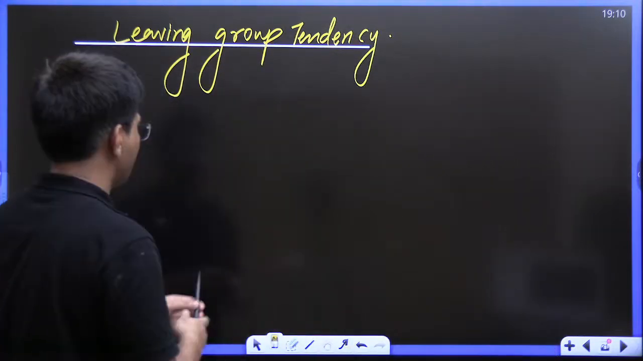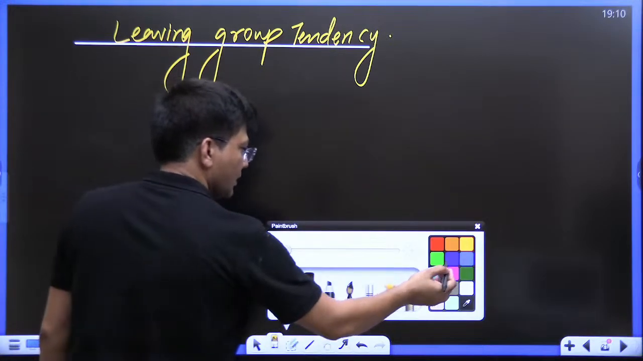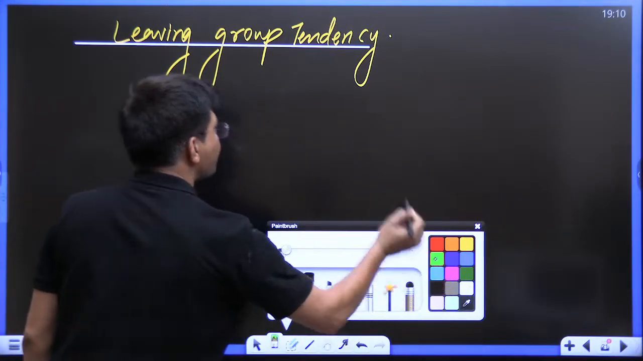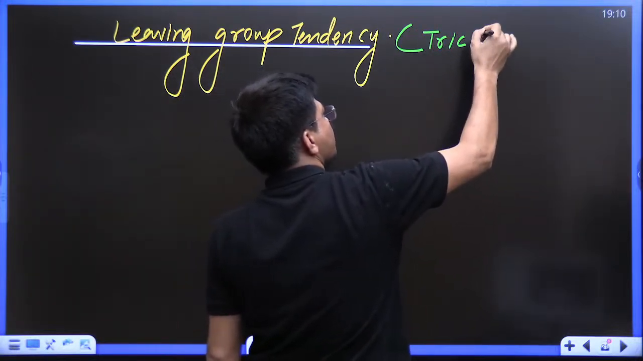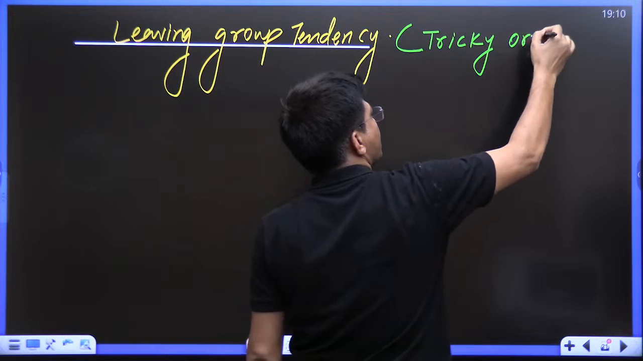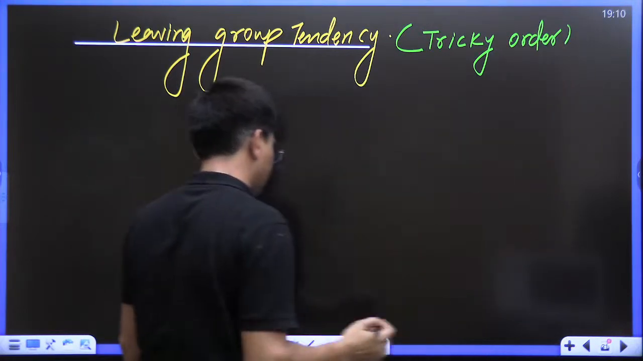Now see, leaving group tendency. Let me give you the whole series. Trick, I'm going to give you the trick. See, tricky order for leaving group tendency.